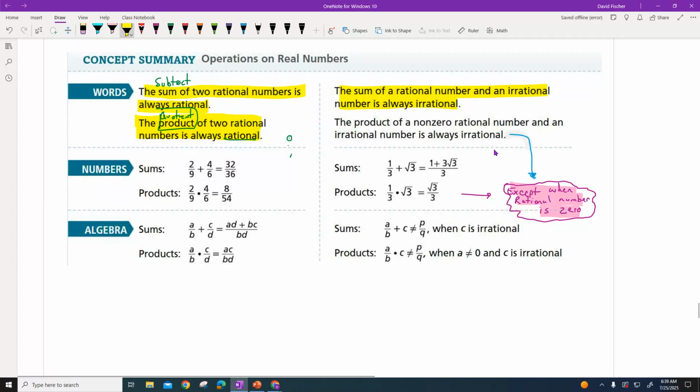Now, to be honest with you, down the road, nobody is really going to ask you, hey, you have an irrational number, you have an irrational number, what kind of a number are you going to have? But for tests like SAT, ACTs, which you're going to take in 3 years, you'll take a practice one this year, they're going to ask you things like that.